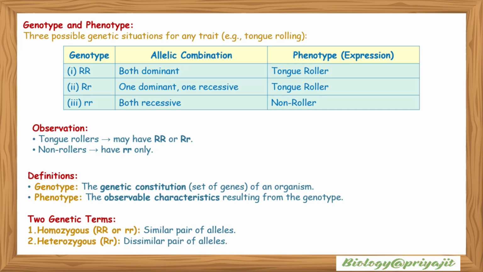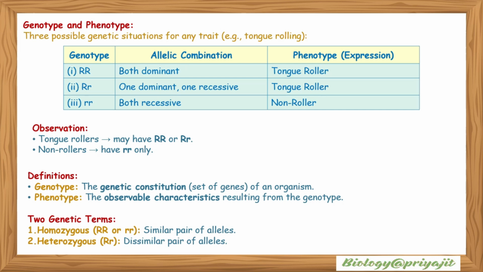Genotype and phenotype: the three possible genetic combinations for any trait, for example tongue rolling. Capital R capital R, the allelic combination is both dominant, and the phenotype is tongue roller. Capital R small r, one dominant and one recessive, is also tongue roller. And small r small r is both recessive, so it is non-roller. So the observation is that tongue rollers may have capital R capital R or capital R small r, and non-rollers have only small r small r.